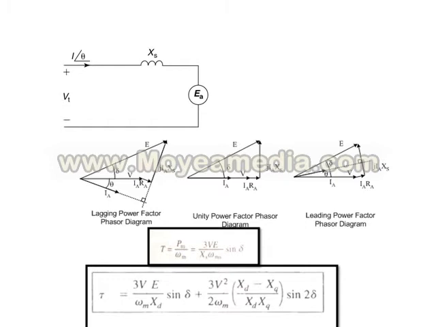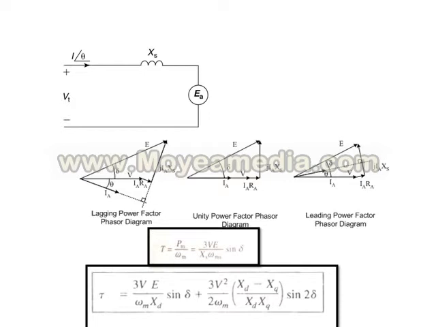This is an equivalent circuit of a cylindrical rotor synchronous motor. Vt is the terminal voltage per phase applied to the stator, I is the stator current, Xs is the synchronous reactance, we have neglected the resistance here, and E or Ea is the excitation EMF.